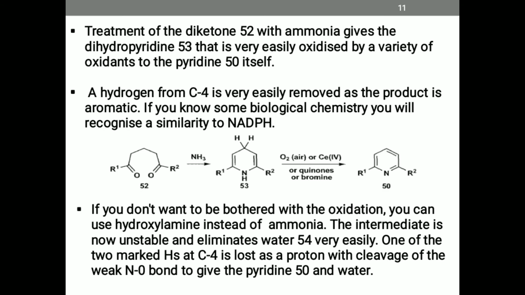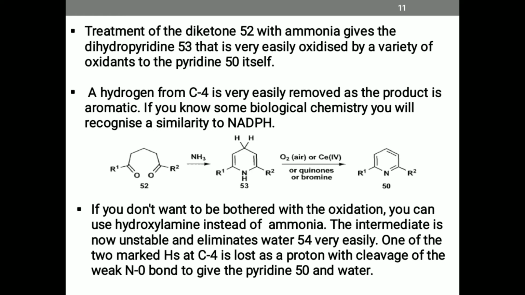Treatment of diketone 52 with ammonia gives the dihydropyridine 53, which is very easily oxidized by a variety of oxidants to pyridine 50 itself. Hydrogen from the C4 carbon atom is very easily removed as the product is aromatic. If you know some biological chemistry, you will recognize the similarity to NADPH, which means nicotinamide adenine dinucleotide phosphate. If you do not want to be bothered with oxidation, you can also use hydroxylamine instead of ammonia, which we see in the next slide.